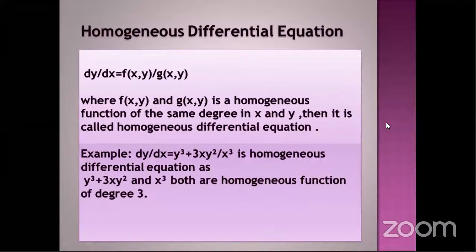If we have a first order first degree differential equation which can be expressed in the form f of x comma y divided by g of x comma y, where f of x comma y and g of x comma y are homogeneous functions of the same degree, then it is a homogeneous differential equation. And this is the example for homogeneous differential equation.